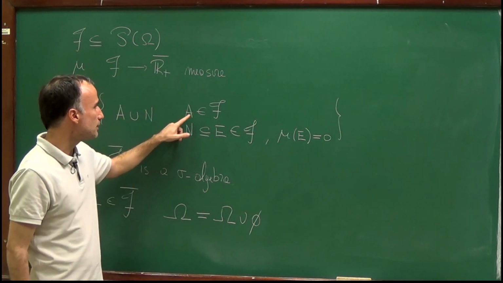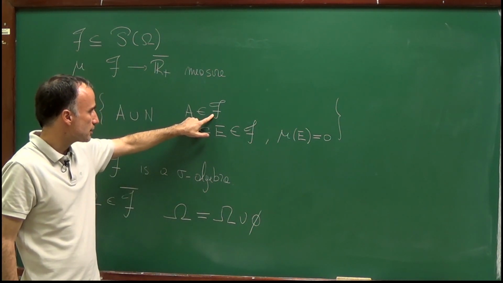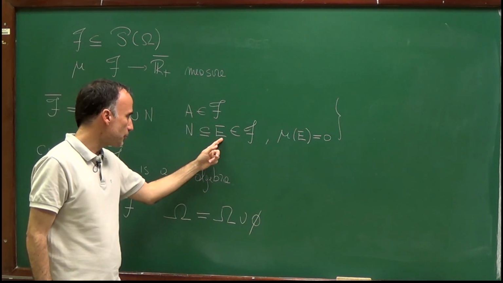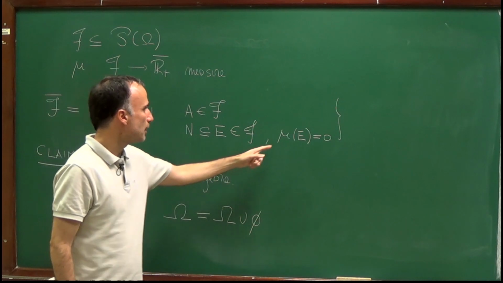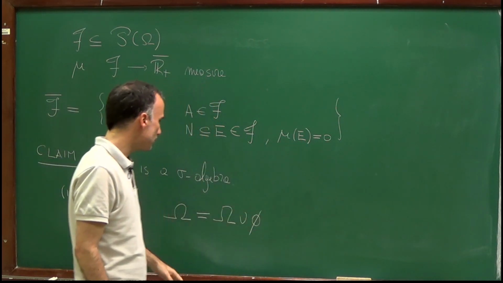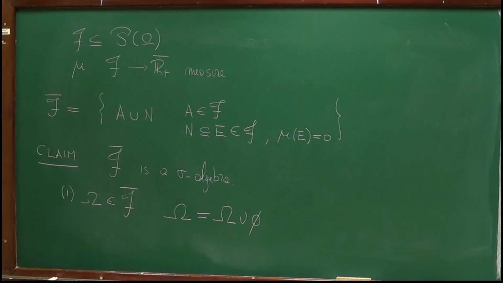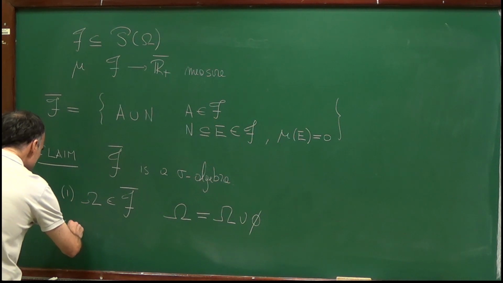Omega indeed belongs to F because F is a sigma algebra. And then the empty set is contained in the empty set, which belongs to the sigma algebra, and the measure of the empty set is indeed 0. Therefore, this proves that omega indeed belongs to F bar. So this is the first property. Now let's go to the second property.